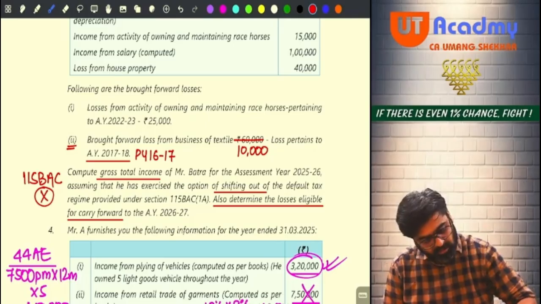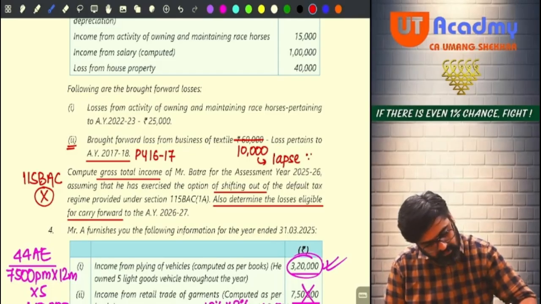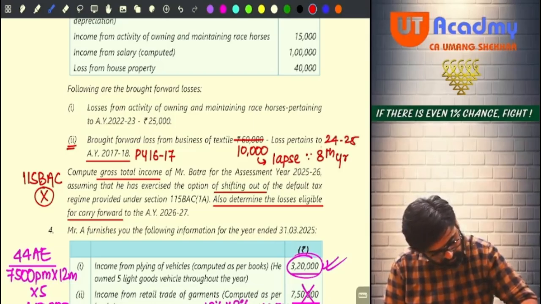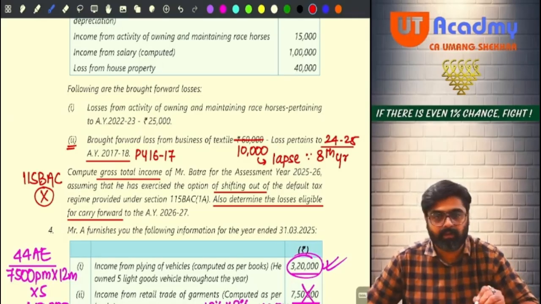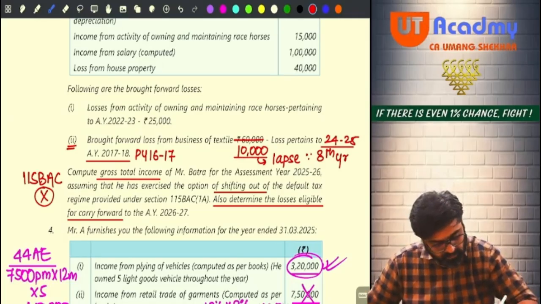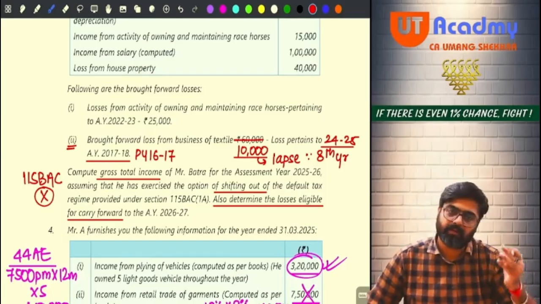Understanding? Since 24-25 is the 8th year, in this year, to the extent of 50, it will be set off, and the balance 10,000 which will remain, that will not be set off, that will lapse.